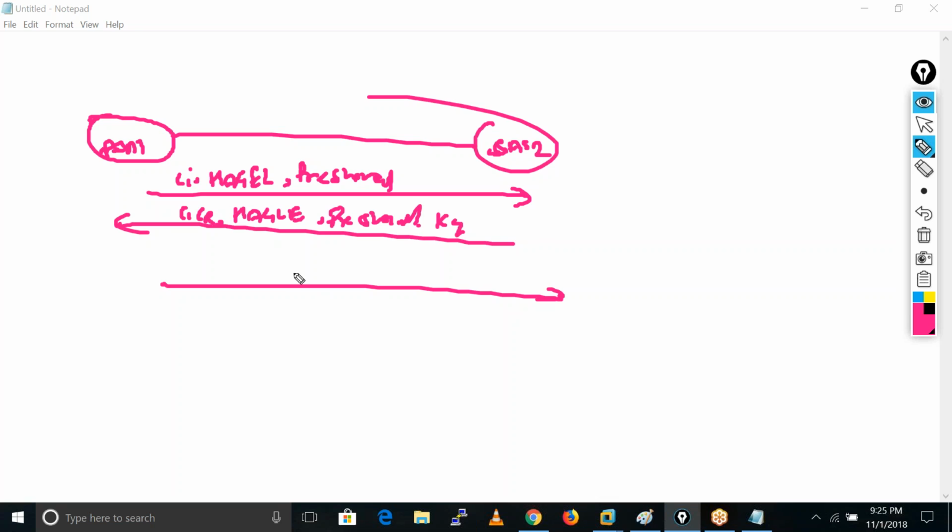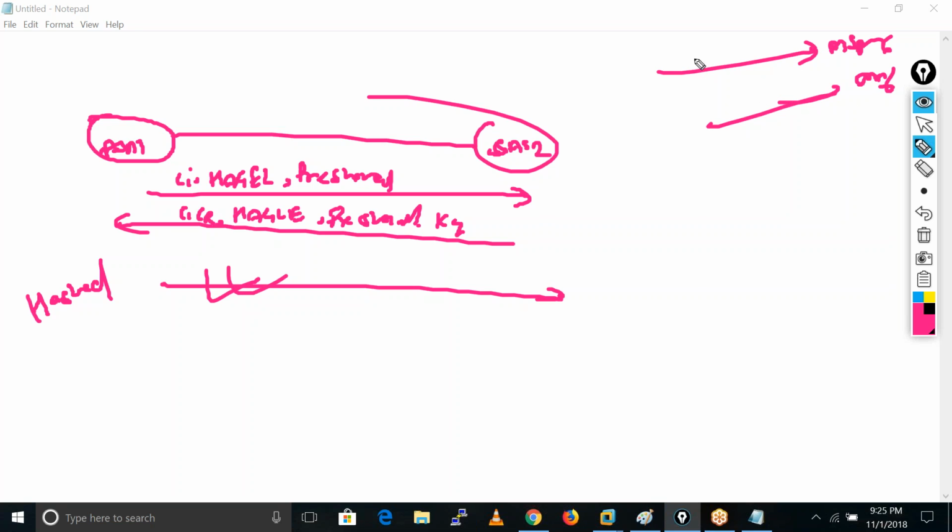After that, only this message is hashed. If you know, in main mode, in message number 5 and 6, they also exchange this pre-shared key.